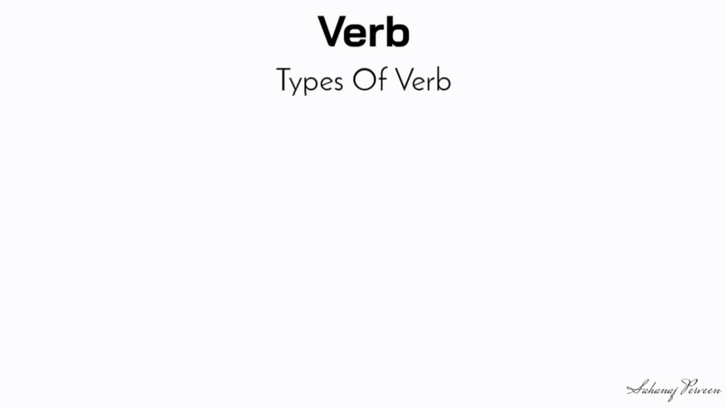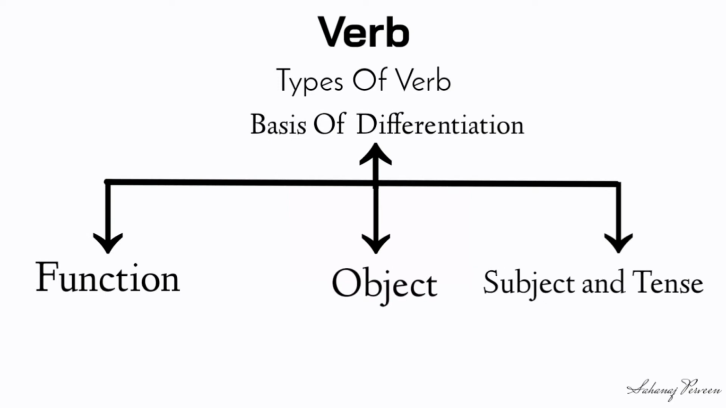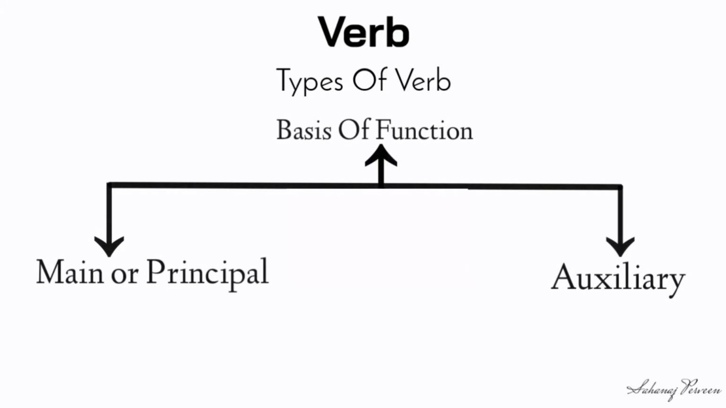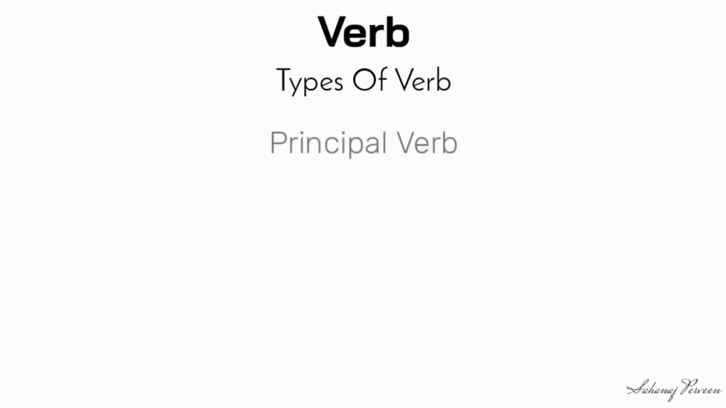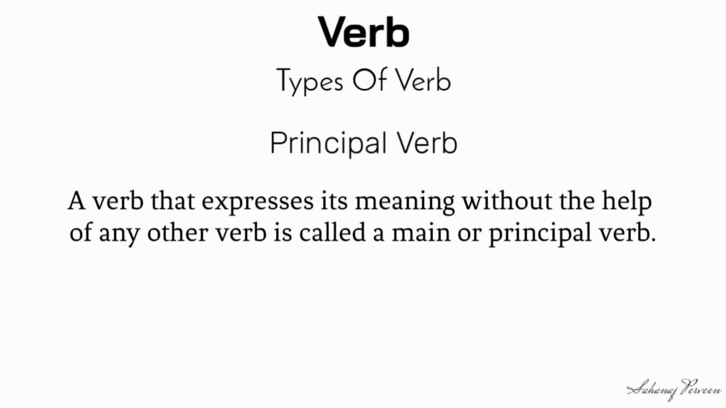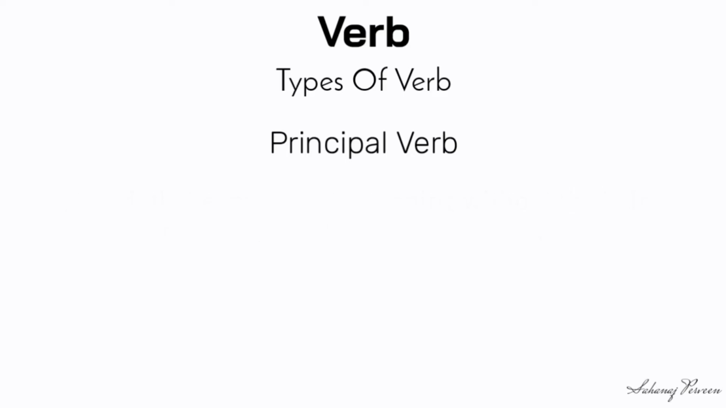Types of verb. Verb can be divided on basis of function, object, subject and tense. On basis of function, verbs are two types: main or principal verb, auxiliary verb. Principal verb: a verb that expresses its meaning without the help of any other verb is called a main or principal verb. Look at the example.